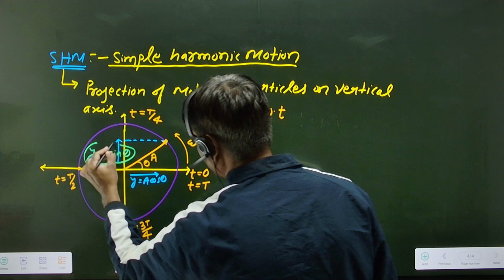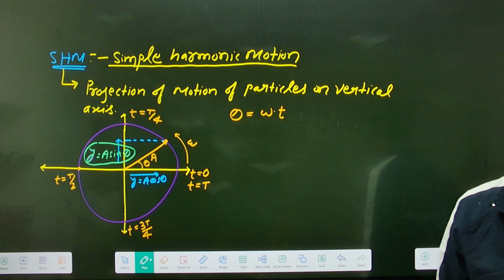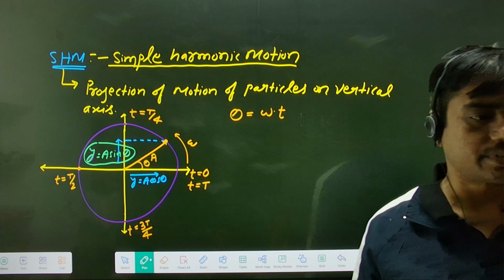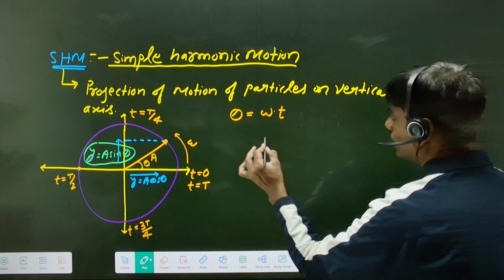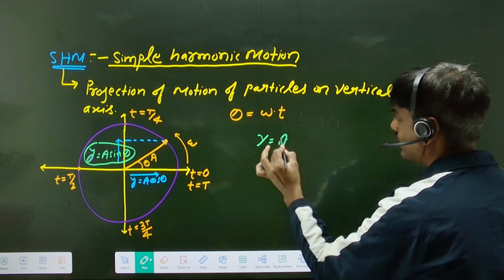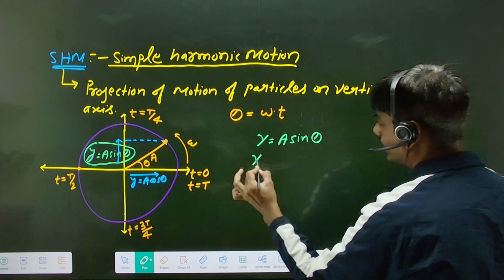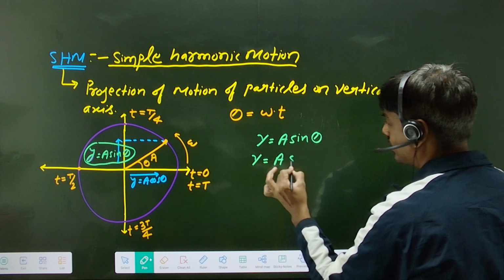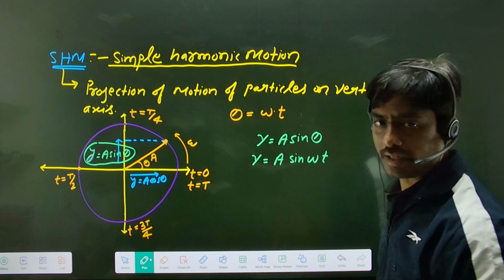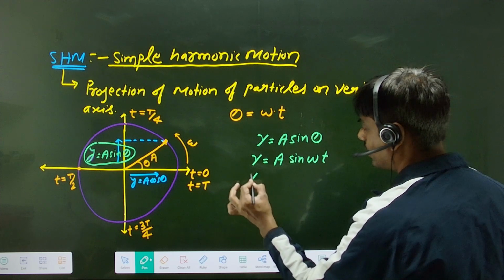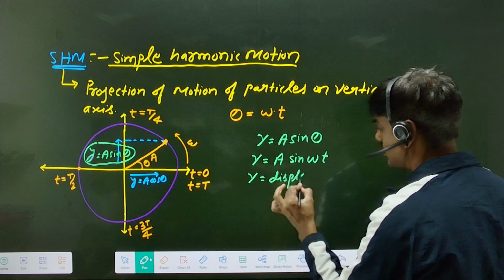By definition, SHM is the projection on the vertical axis of the position of the object, that is equal to A sin theta. So y equal to A sin theta, or theta equal to omega t, y equal to A sin omega t. So here in this equation, y represents displacement.